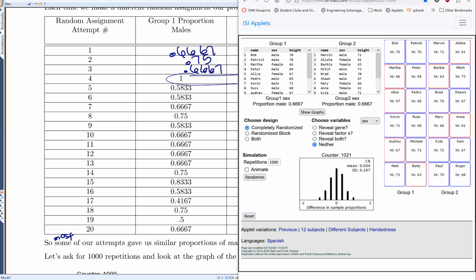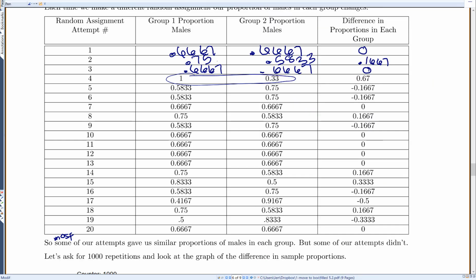And notice, hey, doesn't that look like a normal curve? We see that normal curve everywhere. Okay. You can see that most of our samples had a difference of 0, meaning they were equal. And as we go out, there's less and less samples where the proportions are farther apart. Okay. But most of our proportions are actually, the difference is pretty small, meaning that our proportions in each group were fairly similar.